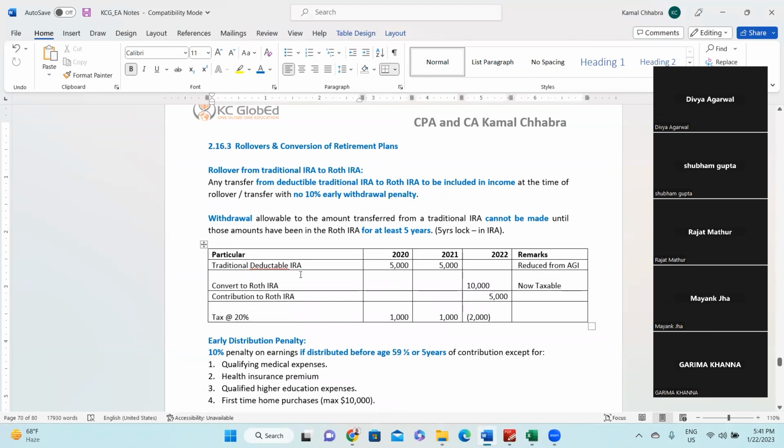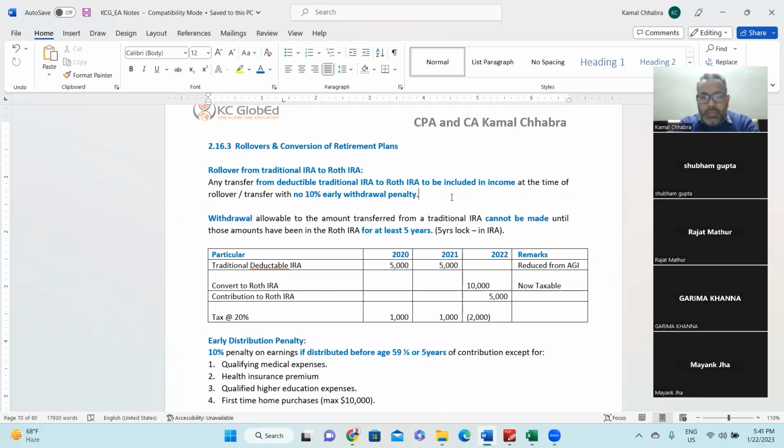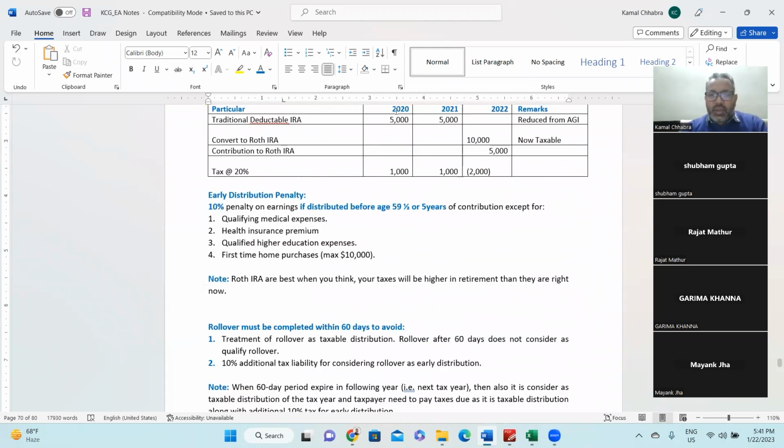Right? So I'll put this also in the notes so that you have these details for ready reference. Okay. So withdrawal of the amount transferred from traditional IRA cannot be made until those amounts have been in a Roth IRA for at least 5 years. So you need to keep it at least 5 years in a Roth IRA. Right? Early distribution penalty, this also we have discussed yesterday a bit.